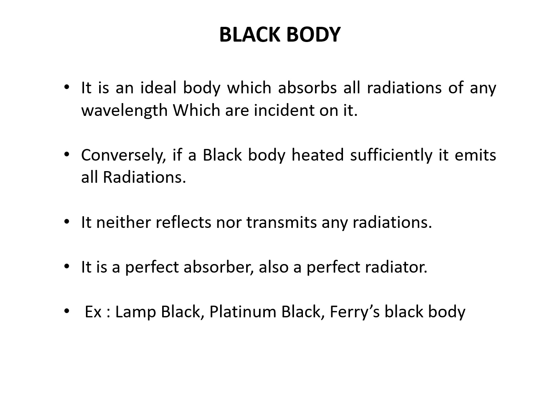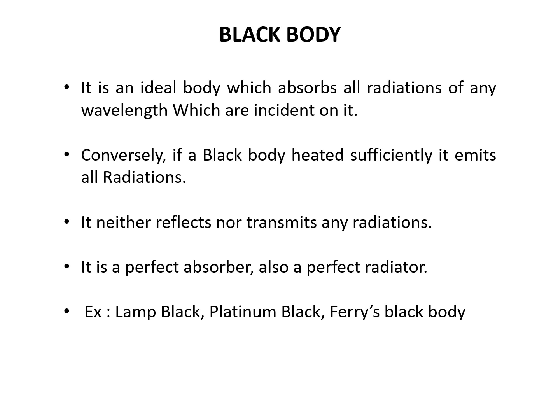Now coming to the black body. Whenever radiation is incident on a body, there will be three processes: first reflection, second absorption, third transmission. Some bodies have no transmission, which means either it absorbs or it reflects.